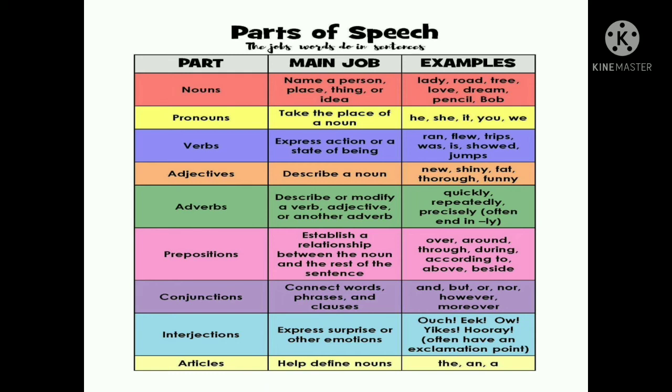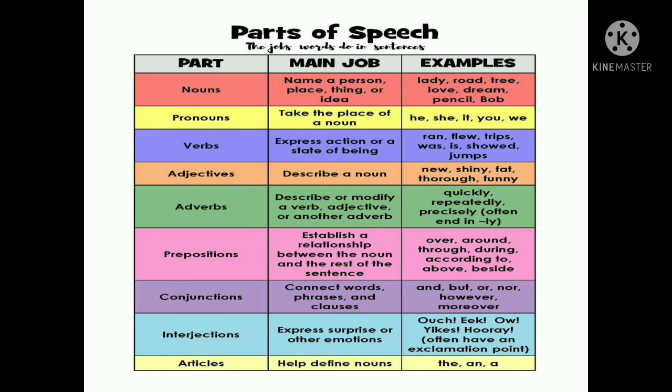Verbs. Verbs express action or state of being. Means action words are called verbs like run, flew, trip, was, abuse, eat, go, come. These types. Adjectives. Adjectives describe a noun, like new clothes. Here new describes the cloth.